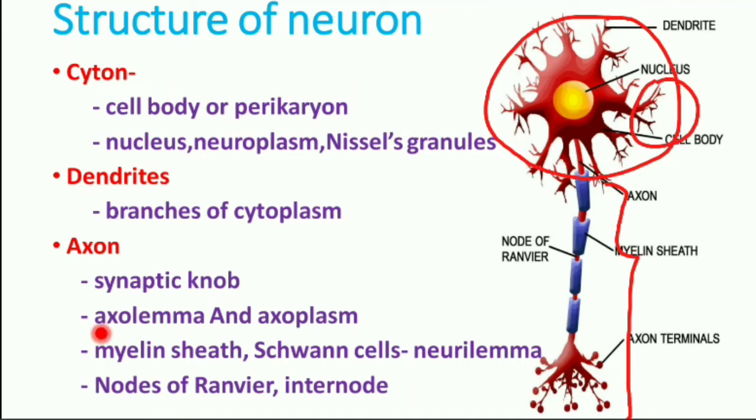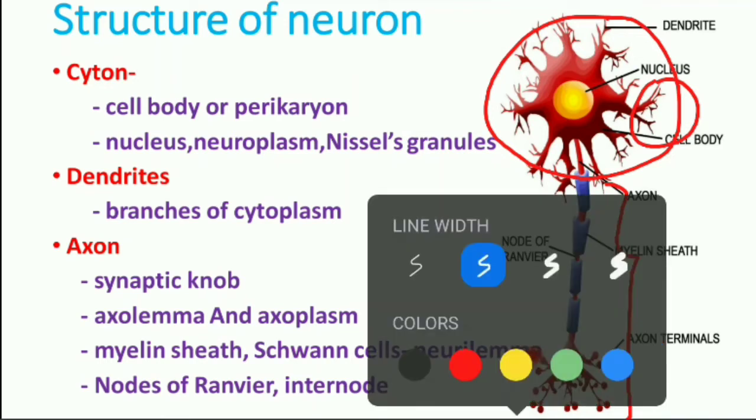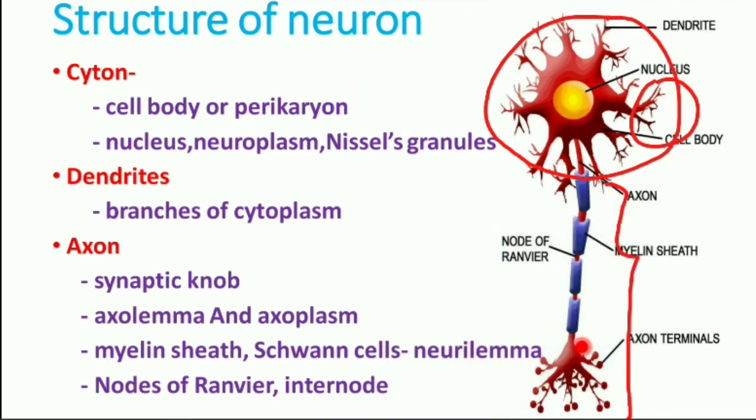The plasma membrane of the axon is known as axolemma. The cytoplasm of the axon is known as axoplasm. The axon is covered by a protective sheath called the myelin sheath, which is further covered by a neurilemma layer that is made up of Schwann cells.